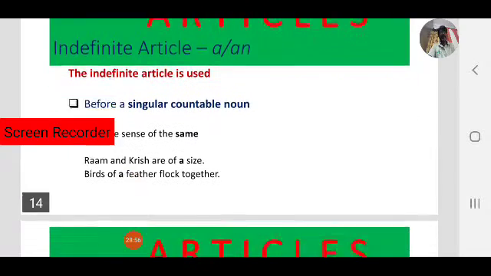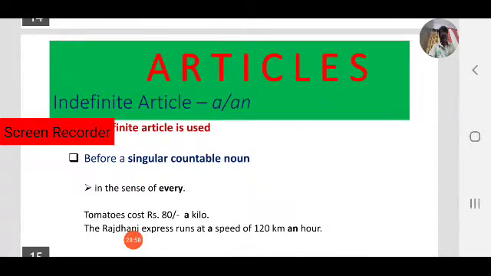Next, another case. Before a singular countable noun, in the sense of every. In that case we use the indefinite article a. Tomatoes cost 80 a kilo. Observe, a kilo means every kilo. Every kilo of tomatoes costs 80 rupees. A kilo means here every kilo, so instead of every we use a.